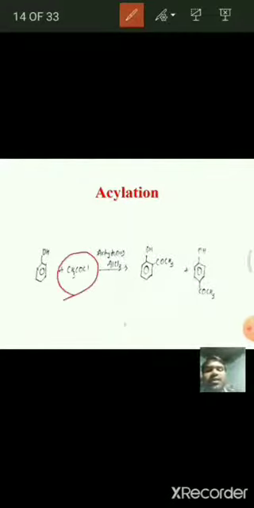And next, see here, the acylation reaction. When phenol is treated with acid chlorides in the presence of anhydrous AlCl3, that is, see here in this reaction, when phenol is treated with acetyl chloride in the presence of anhydrous AlCl3. See here, again in this reaction, two types of acylations are possible. One is,